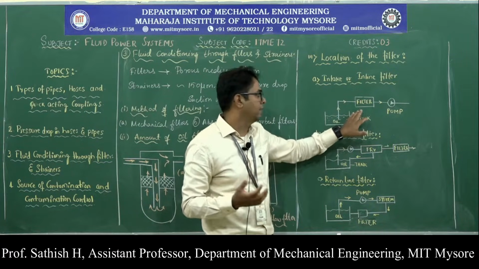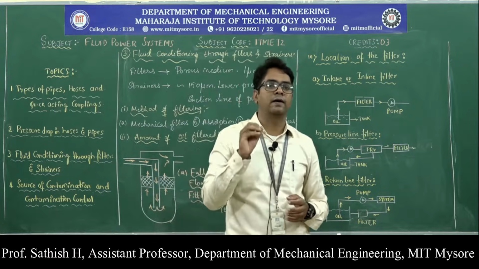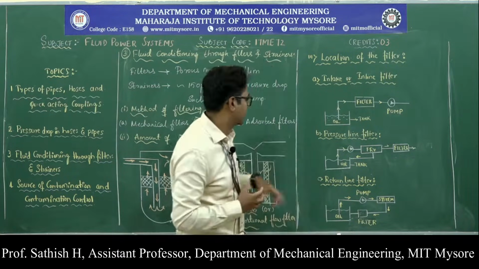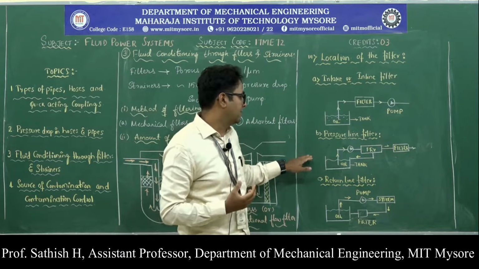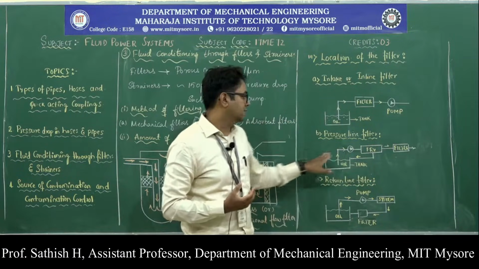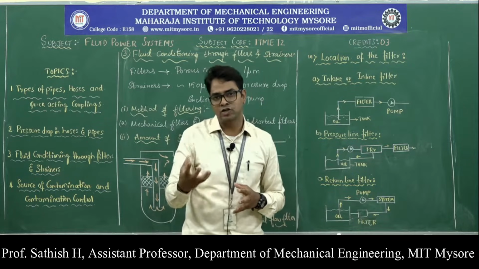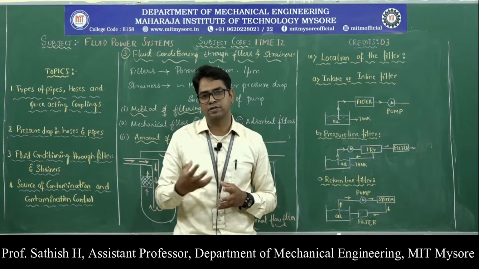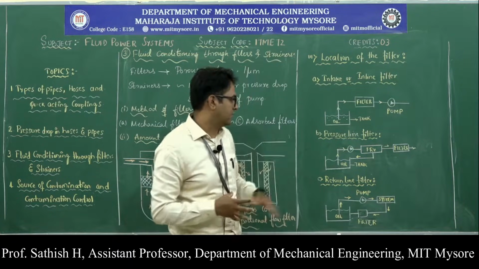The main function of this filter is to protect the pump from solid contaminants. The second one is the pressure line filter, where we place the filter just after the pump. In this case, it protects components such as actuators and different types of valves, pressure control valves or flow control valves, from contaminants.